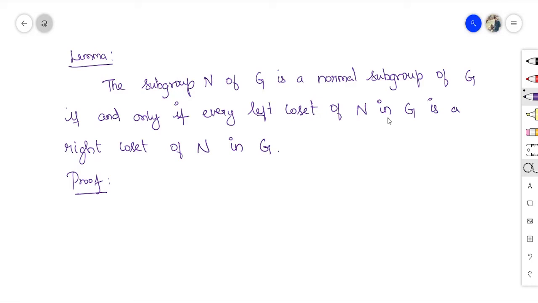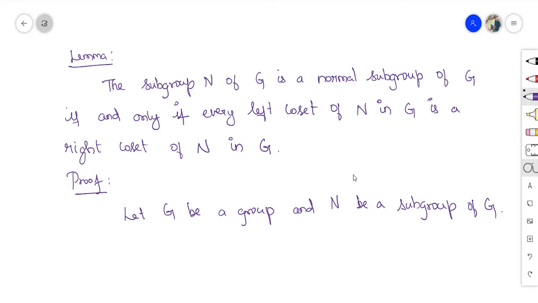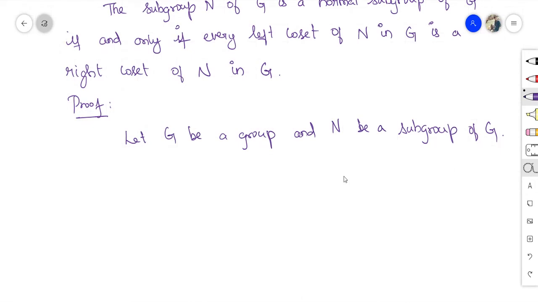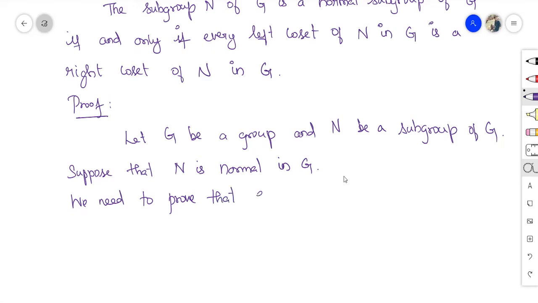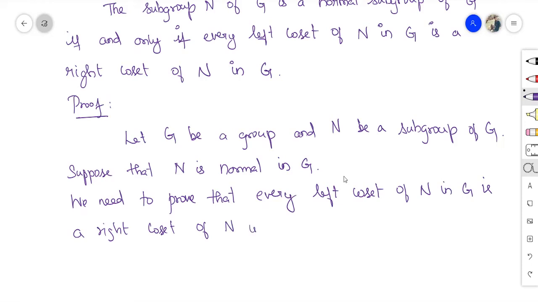Now first we assume that N is a normal subgroup of G. Let G be a group and N be a subgroup of G. Suppose that N is normal in G. Hence, we need to prove that every left coset of N in G is a right coset of N in G. Okay, this is what we need to prove.